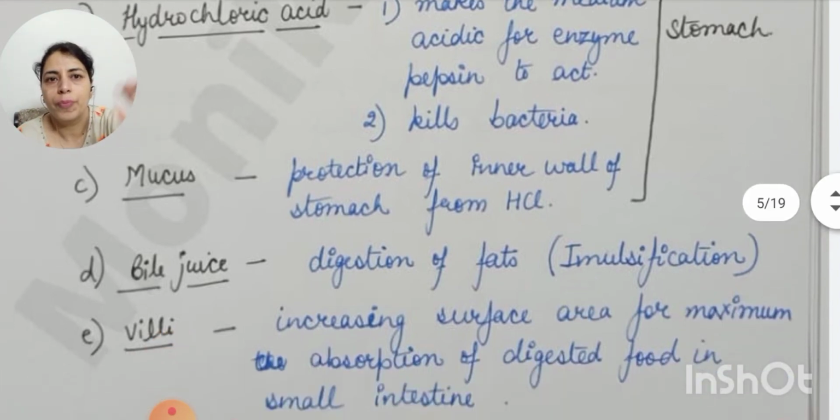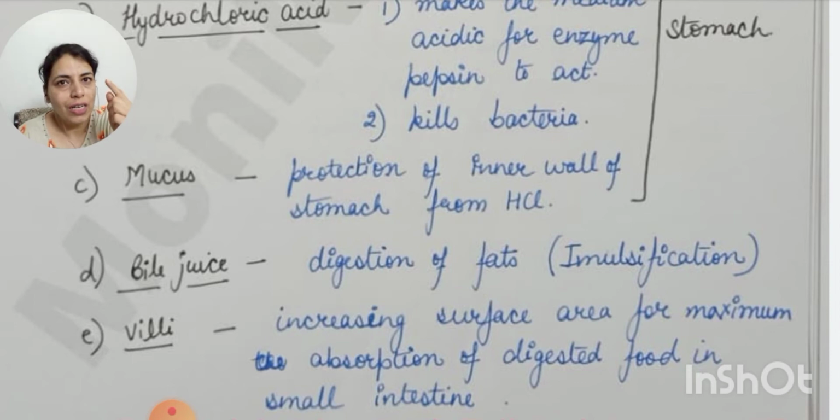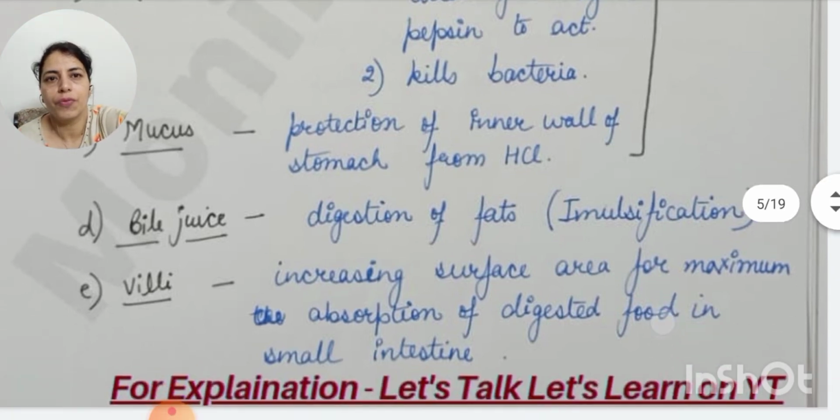Now the function of bile juice. Bile juice is secreted from the liver, the largest gland, and it is stored in the gallbladder, and from there it is secreted into the small intestine. It is required for the digestion of fats. The digestion of fats starts in the small intestine itself, and this process is known as emulsification. It converts the large globules of fats into small droplets; that is emulsification.